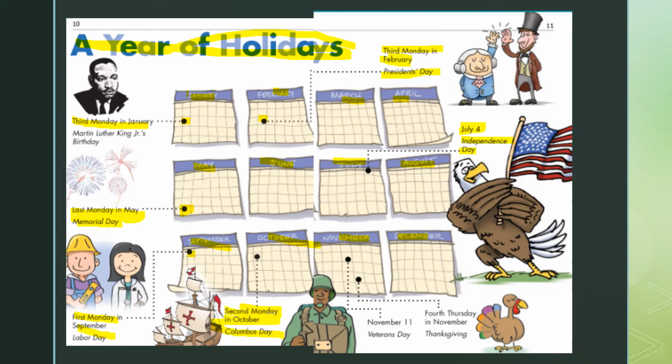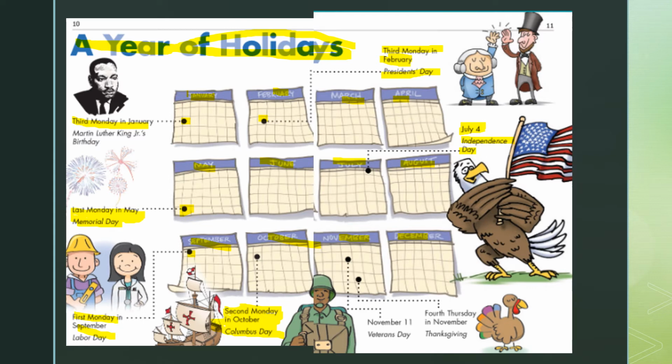Then in October, the 2nd Monday in October, we celebrate Columbus. That is for Christopher Columbus, which is an odd holiday because I think they're actually starting to move away from that. But nonetheless, we still do celebrate Columbus Day. However, it is a day that we are still in school. It's not a holiday so much that businesses close anymore. We still are in school.